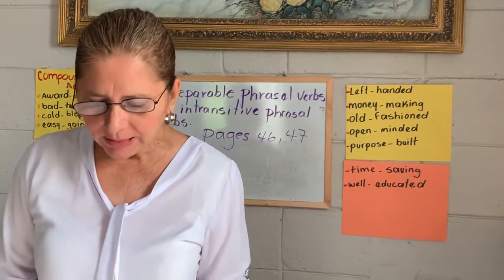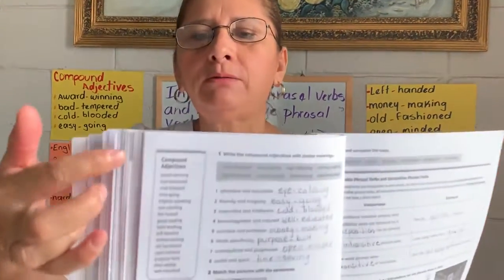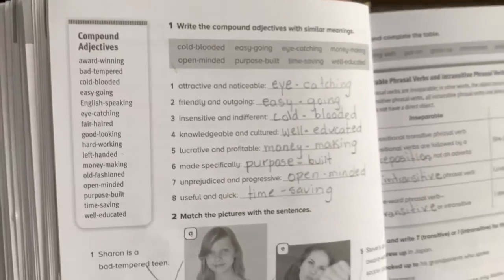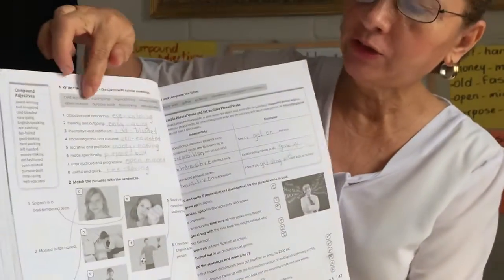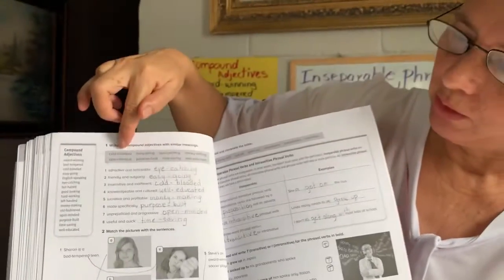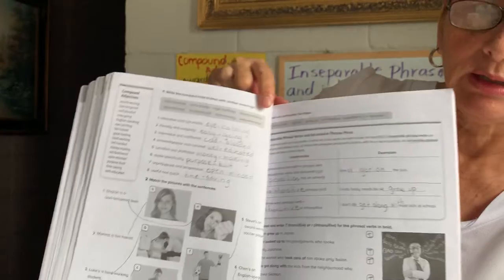The meaning of the compound adjectives, you can find in the glossary of the language book. Some of them you have the meaning there in the books, but all the meanings you can find in the language book.